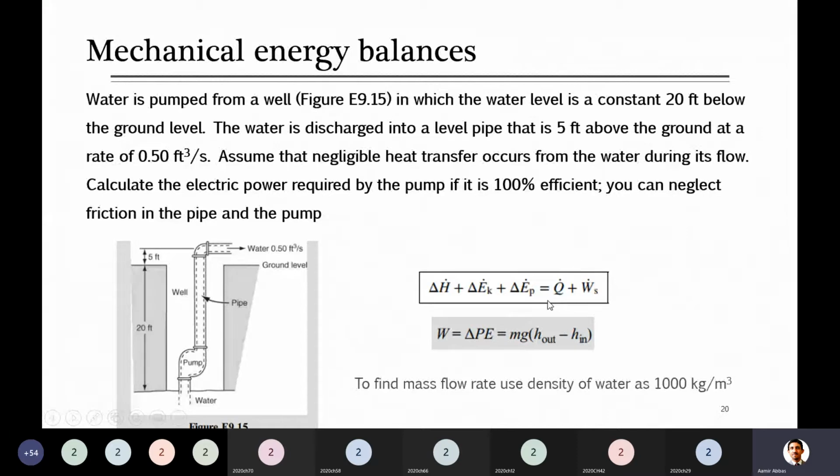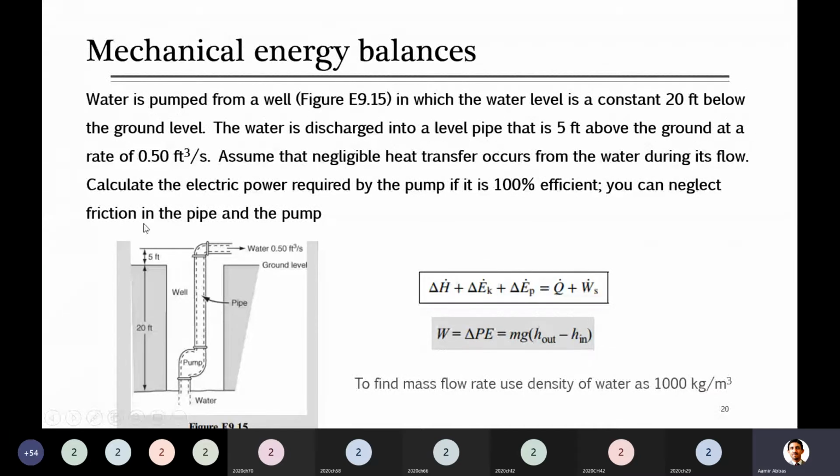Here he said Q is negligible, as well as your kinetic energy, and this enthalpy becomes 0, and the only term left is the change in potential energy. Why? Because height change is taking place, and your work will be consumed to just pump this water from this height to above. So this will become mg(h2 minus h1).